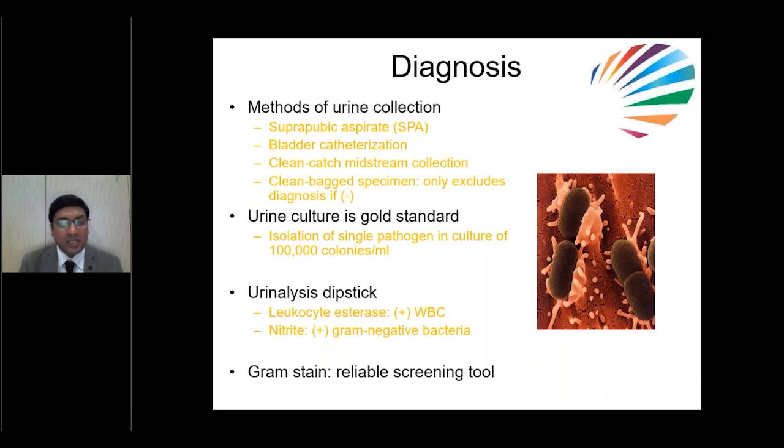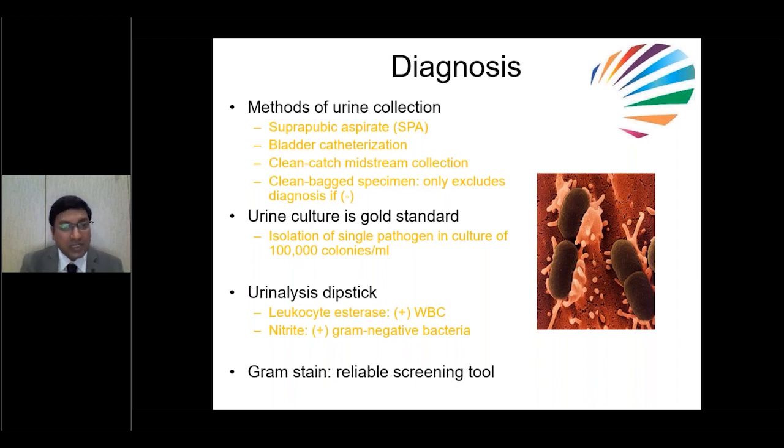How to diagnose UTI? This is quite simple. Simple urine analysis, CUV and urine culture give lots of information. But proper collection of urine is very, very important. So how to collect urine? Various methods are there. If we are dealing with a small baby, neonate or infant, either suprapubic aspirate, which is quite difficult, or bladder catheterization. These are two important things. Bag sample usually shows contamination. That's why don't collect urine through bag, especially in infants less than 1 year.